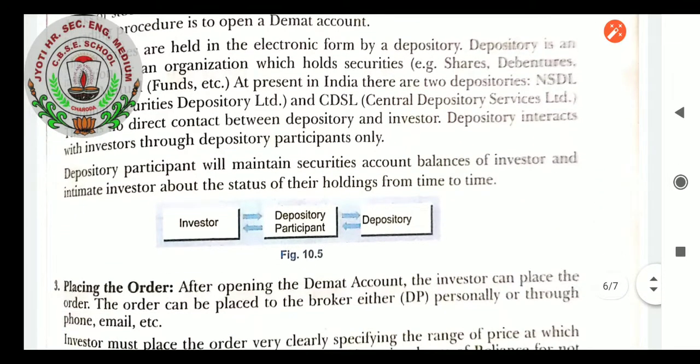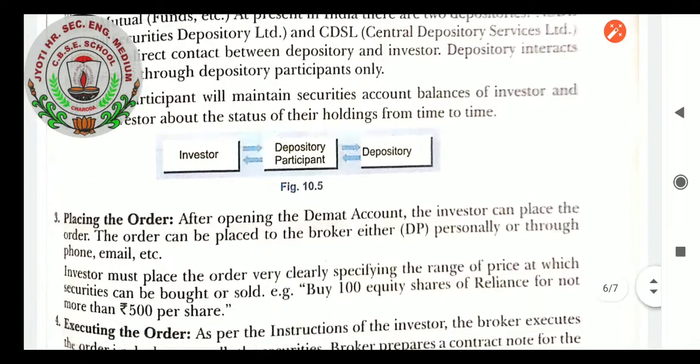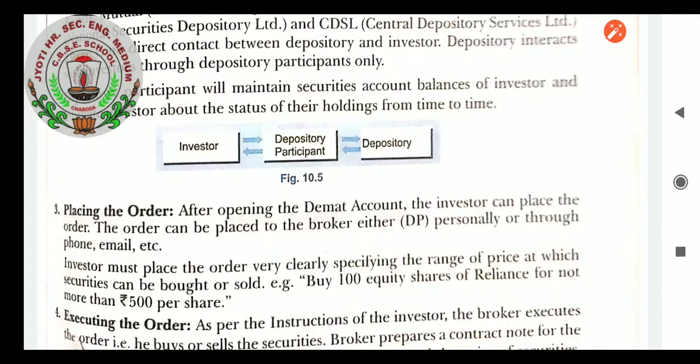It is their own account. At present in India there are two depositories. One is NSDL and one is CDSL. We have learnt there is no direct contact between depository and investors, because there is an intermediary who will connect the depository with the investors.